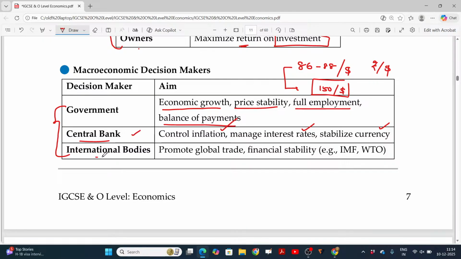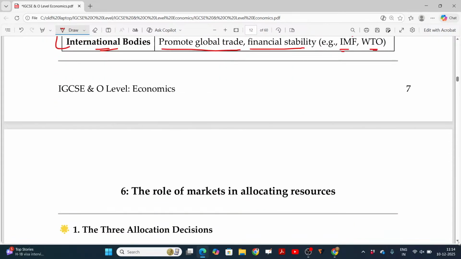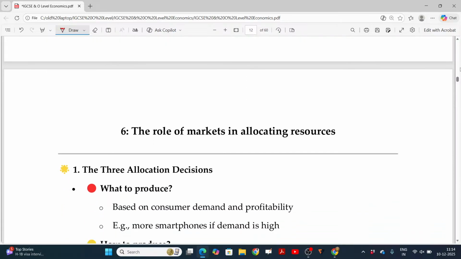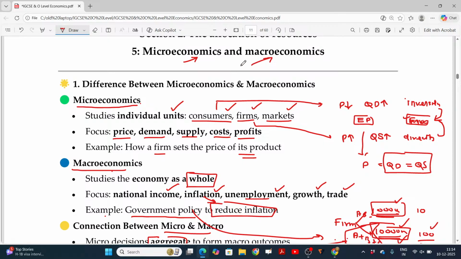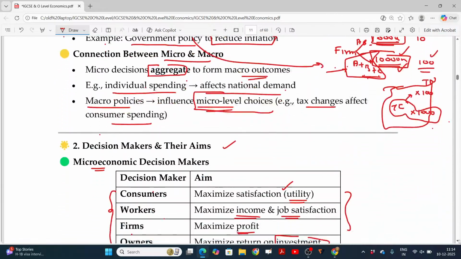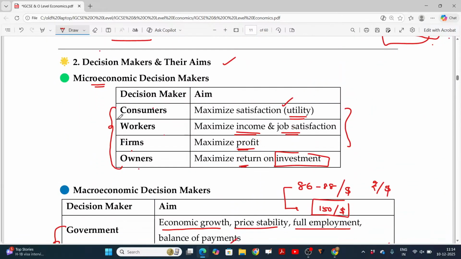In case of international bodies, promote global trade between countries, and financial stability by IMF and WTO. Okay, World Trade Organization and International Monetary Fund. Okay, so this is all about the main concept of microeconomics and macroeconomics, the difference between these two. Whenever we talk about microeconomics, these keywords should be there. In case of macroeconomics, these two key terms should be there in your mind. And decision makers, in case of micro as well as macro, also be listed here.